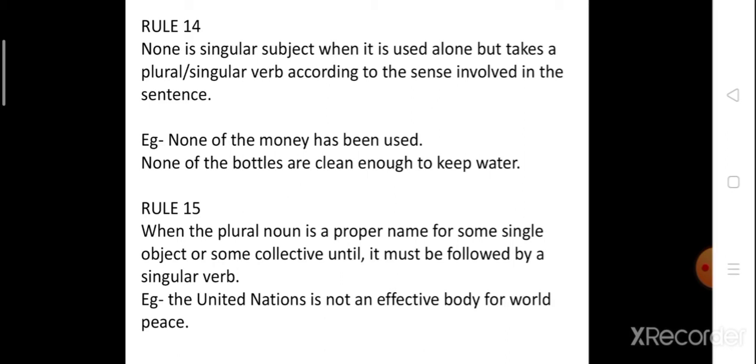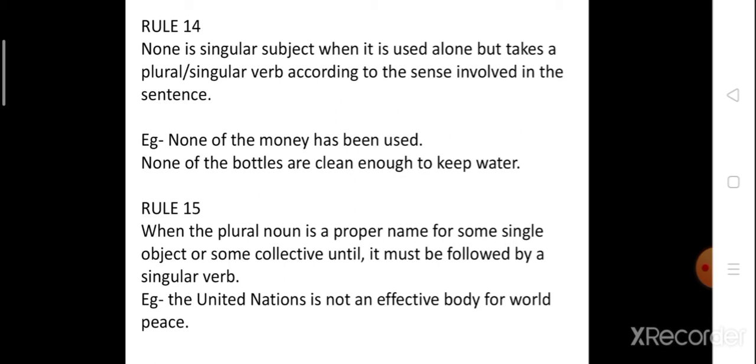Now, has is always used with singular subjects. The next example says that none of the bottles are clean enough to keep water. Here, you can see that in the above sentence we use the singular verb. Now, in the next sentence we are using a plural verb, that is, are. None of the bottles are clean.